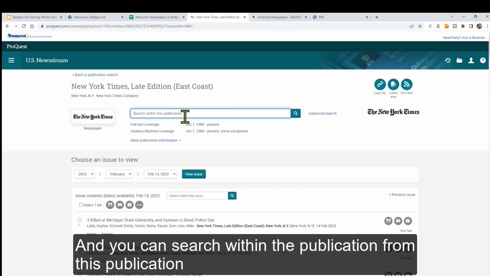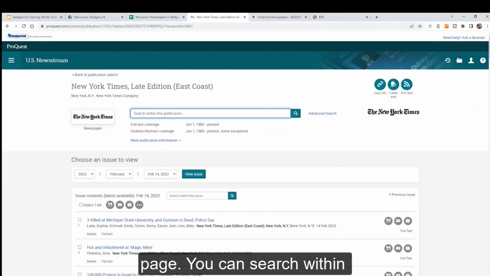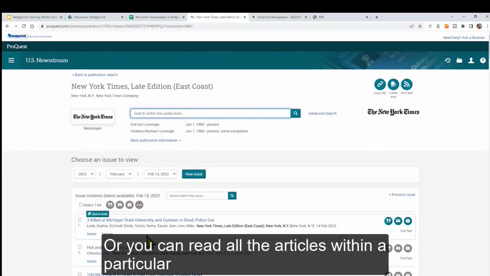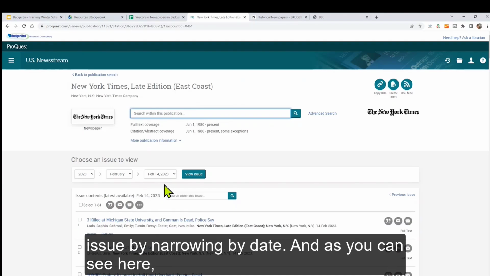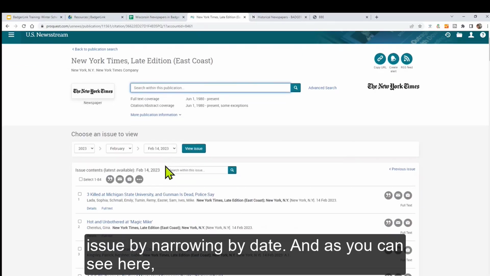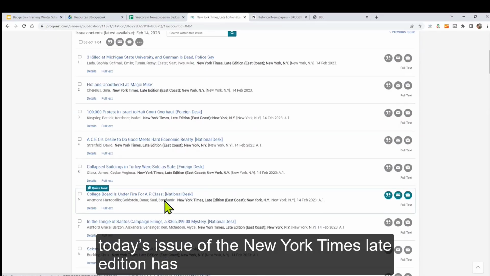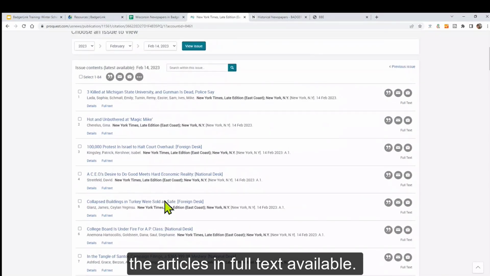And you can search within the publication from this publication page. You can search within the publication on a topic or a specific article title, or you can read all the articles within a particular issue by narrowing by date. And as you can see here, today's issue of the New York Times Late Edition has the articles in full text available.